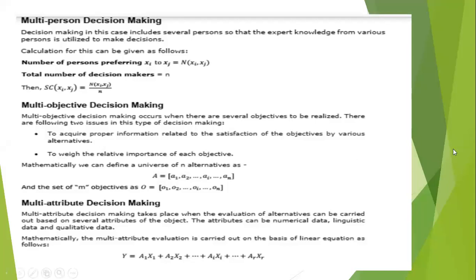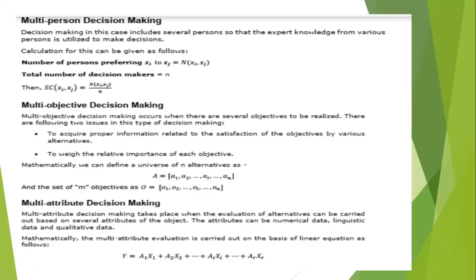So here the equation involves the number of persons preferring xi to xj, equal to n of xi comma xj, over the total number of decision makers, small n. So SC, indicating the multiple person decision making, is the ratio of the number of persons preferring to the total number of decision makers.